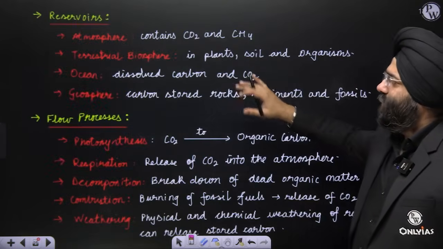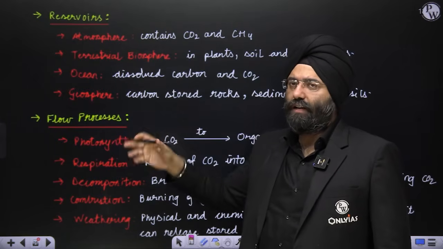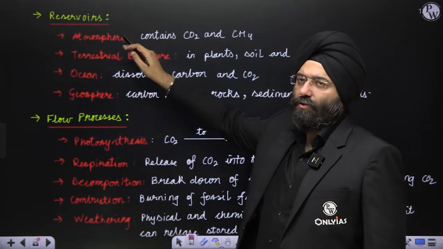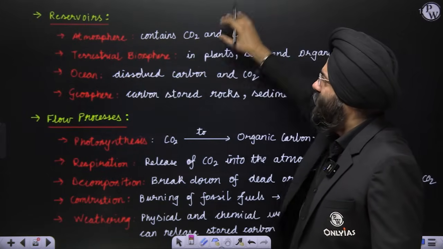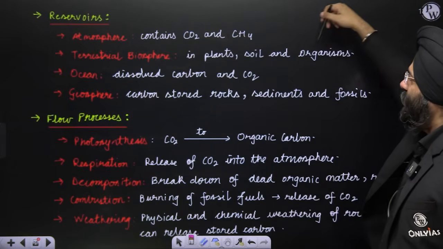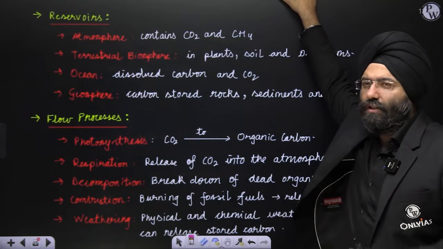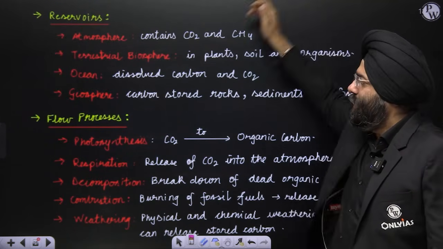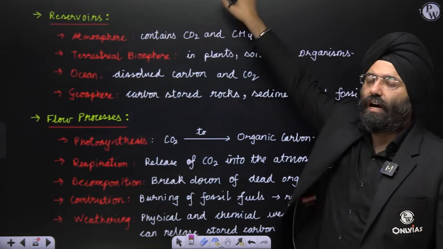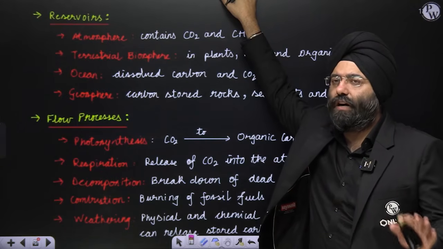Let us see. I had already mentioned what is a reservoir. I had already mentioned what the flow processes are. So you don't need to explain that. So what is relevant in this particular dimension? See, when I talk about reservoirs, the atmosphere is also a reservoir. You've seen that. It contains carbon dioxide and methane. Again, carbon, both of them. Terrestrial biosphere: plants, soil and organisms like we are also reservoirs. So we also store it. Ocean has dissolved carbon as well as carbon dioxide. Geosphere: carbon stored in rocks, sediments and fossils. So these are all reservoirs for carbon. This can be asked in your papers also: which among the following are representations of the reservoirs of carbon?